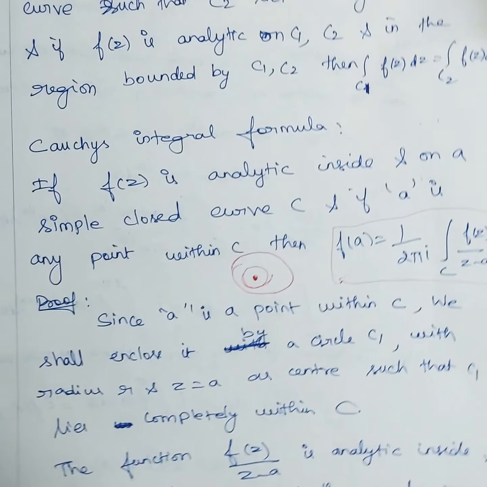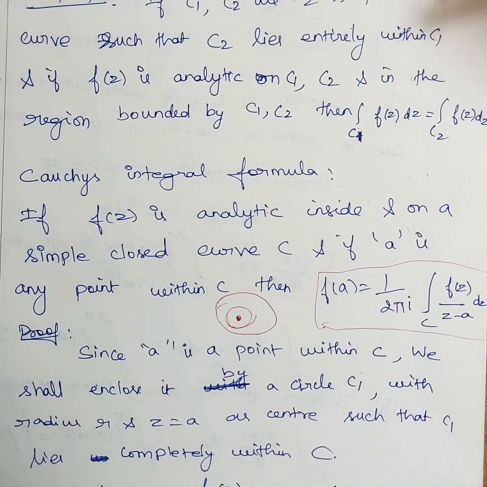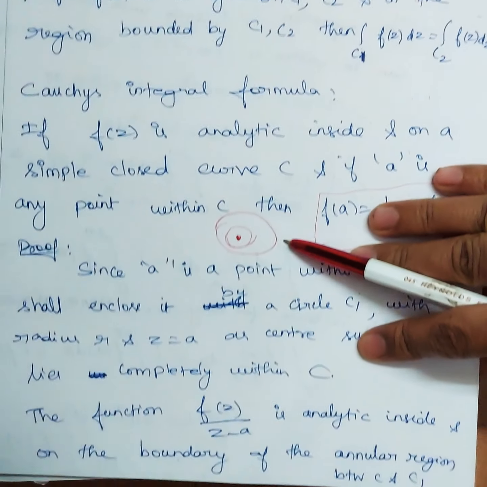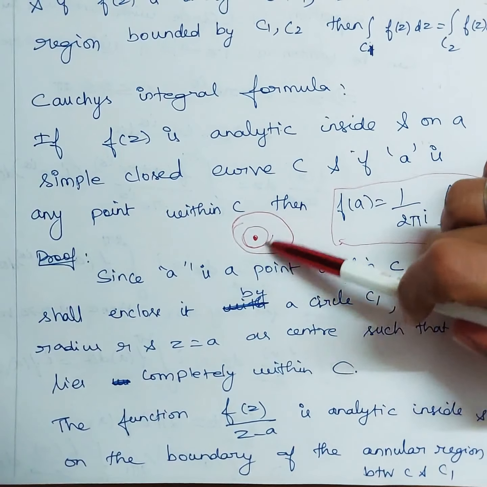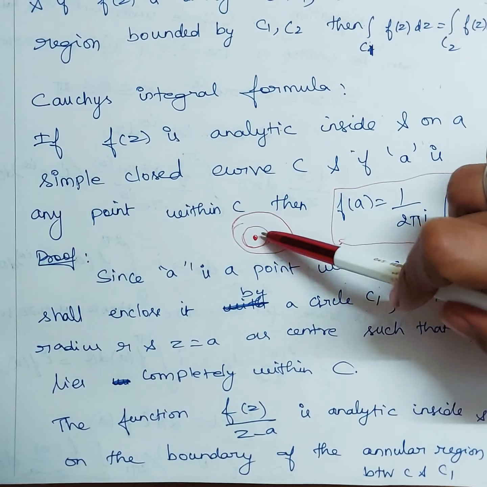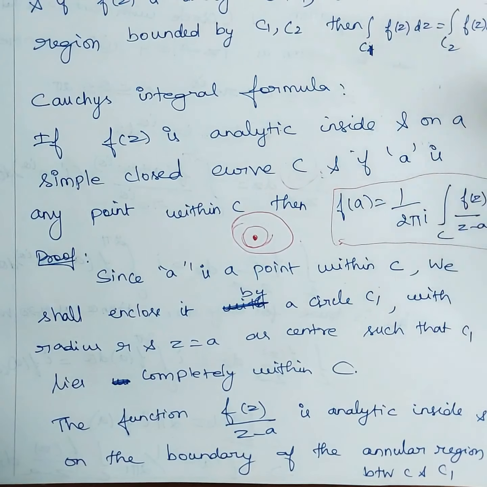Integral over the first curve of the function is equal to integral over the second curve. The first curve is the circle we are drawing around that point, and the second curve is the given closed curve C.